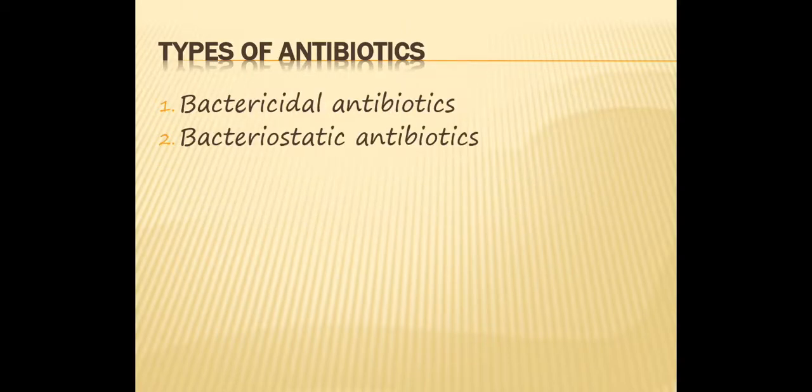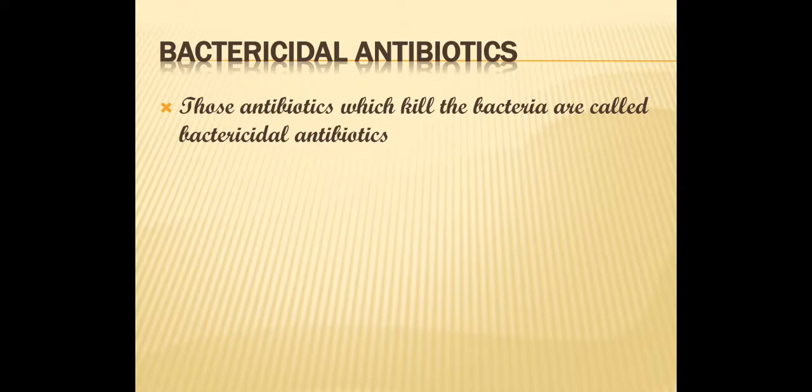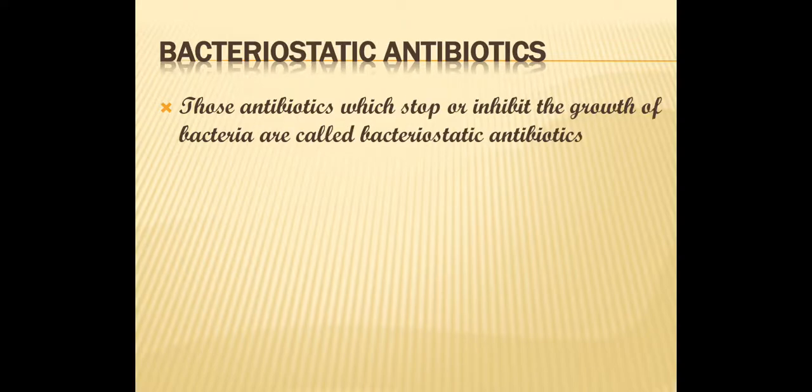Depending upon their mode of action, there are two types of antibiotics. Some are termed as bactericidal, while some are termed as bacteriostatic. Bactericidal antibiotics are those antibiotics which kill the bacteria. If you look at the word bactericidal, here the suffix cidal is used, C-I-D-A-L. Cidal is a suffix which means killing. So whenever cidal is used with some word, it means killing. Bactericidal means killing bacteria. So those drugs, those chemicals or those antibiotics which are used for the killing of bacteria, they are termed as bactericidal antibiotics.